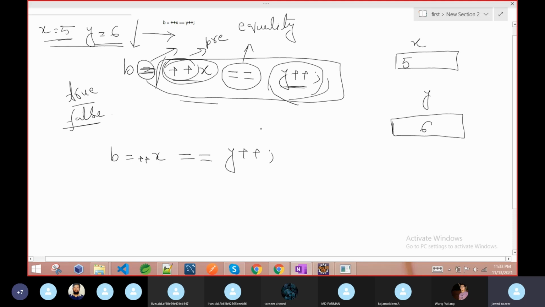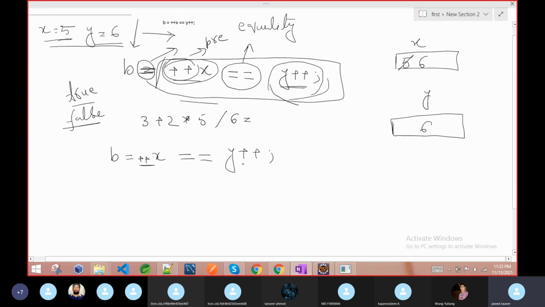Now see what happened. What is the initial value of x? 5. Which one will be performed first? Like in maths, 3 plus 2 into 5 divided by 6, we have to decide which one to do first. This one has the highest priority. So the value of x is increased, because the task of the increment is to increase the value. Yes, the pre-increment decided the priority. So the latest value is 6.